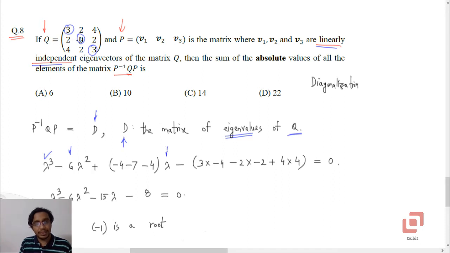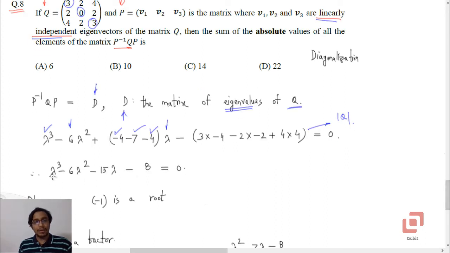3's minor will be 0 minus 4, minus 4. 0's minor will be 9 minus 16, so minus 7. And 3's minor will be 0 minus 4, so negative 4, minus the determinant of Q. I hope all of you already know how to find the determinant of any 3 by 3 matrix. So the characteristic equation becomes lambda cubed minus 6 lambda squared minus 15 lambda minus 8 equal to 0.